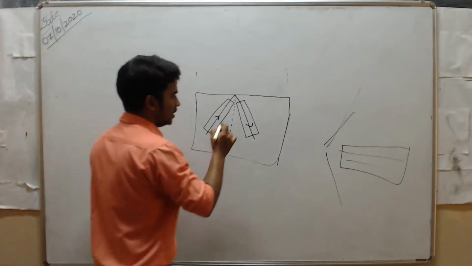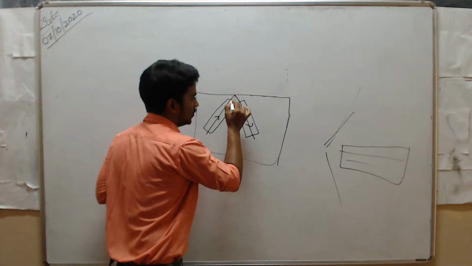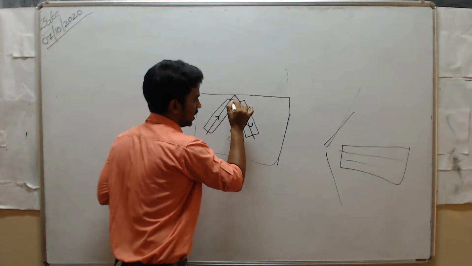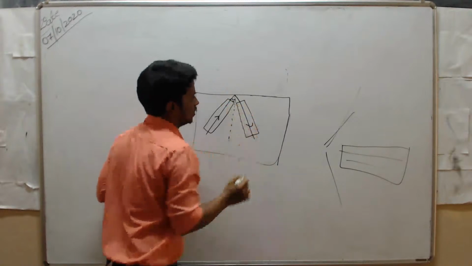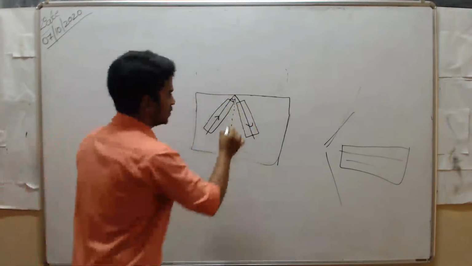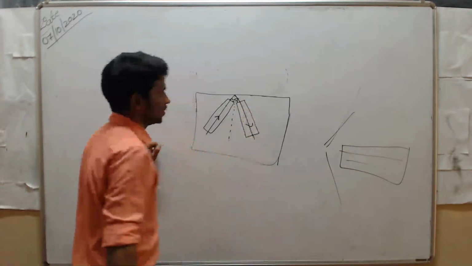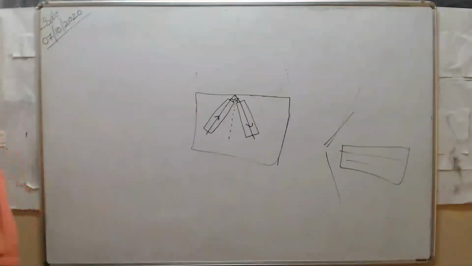Then we measure the angle between the incident ray and the normal, which we call i, and this one we call r.